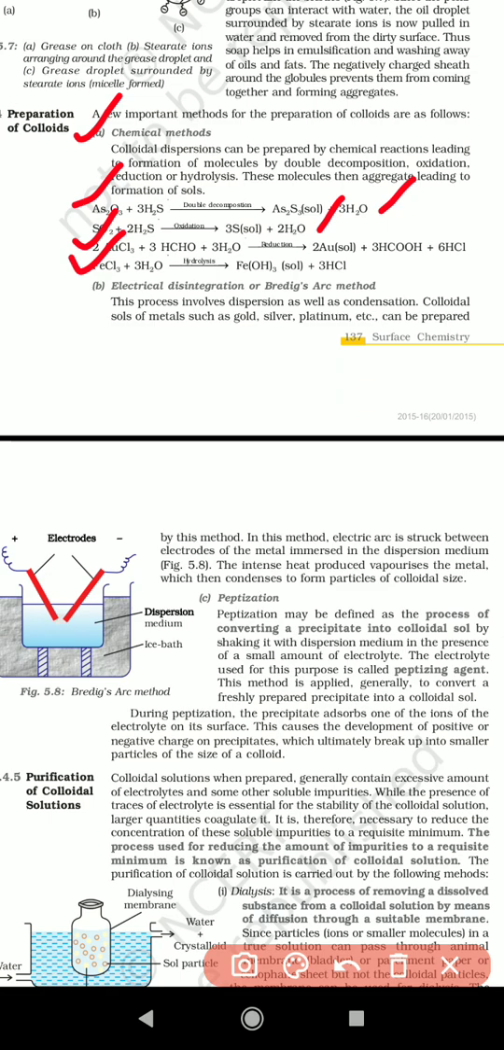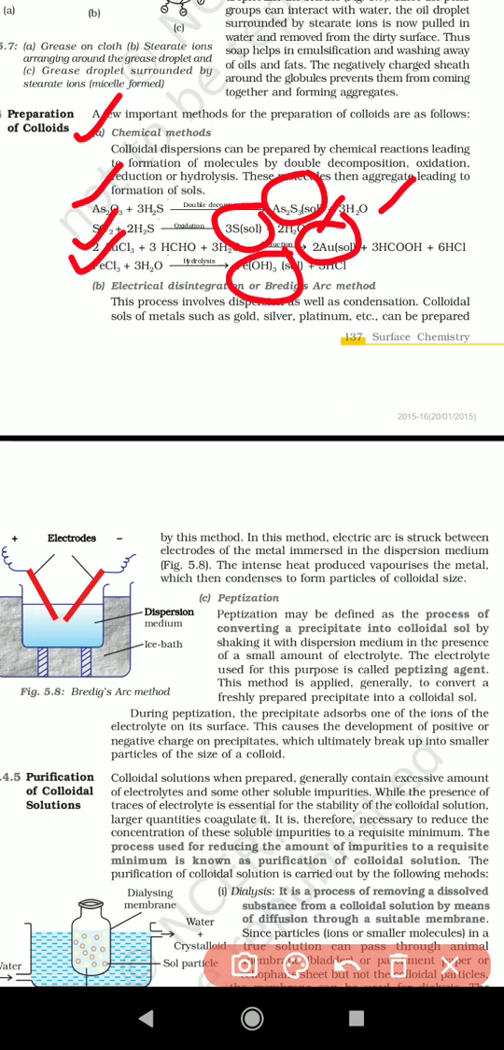The first reaction is double decomposition, where we get arsenic sulfide. In the second reaction we get sulfur solution. Next, by reduction we prepare gold solution. Next we get ferric hydroxide. So by using these chemical methods you can easily prepare different types of solutions.